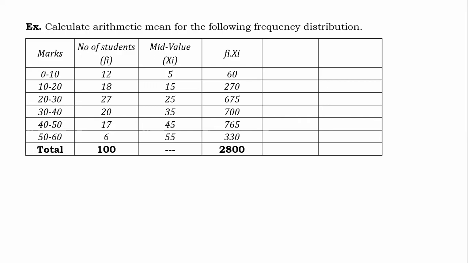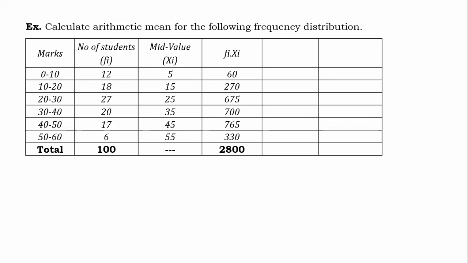Now the answer is, see, the first class interval is 0 to 10. Now see, there are two different ways of thinking. If 0 is coming in the class interval 0 to 10, 10 must be in the class interval 10 to 20, 20 must be in 20 to 30 as such. So in this sense, the lower limit has been included in the class interval.